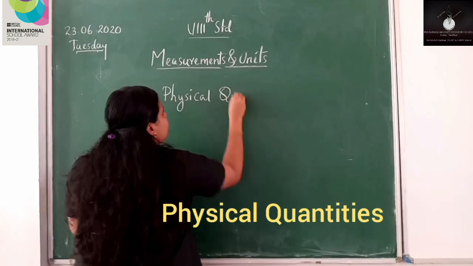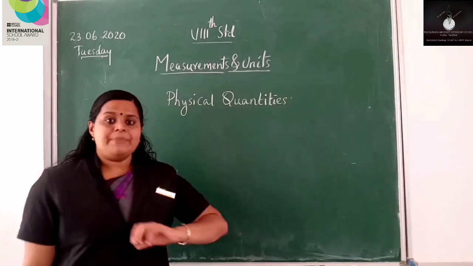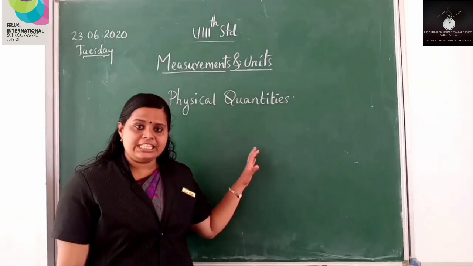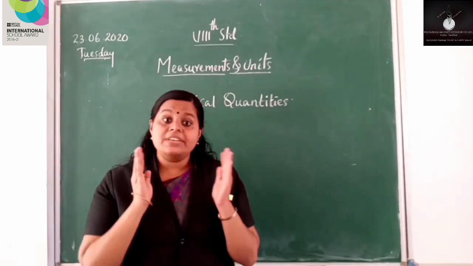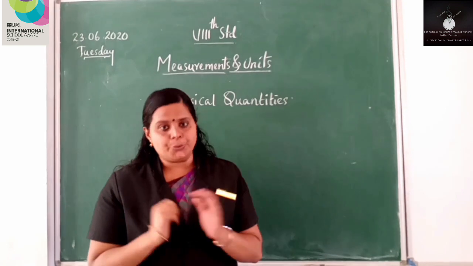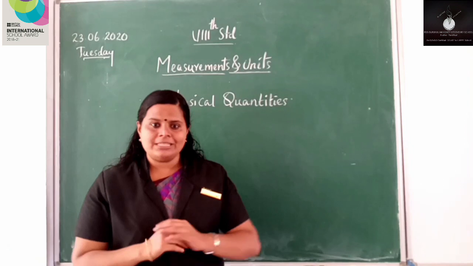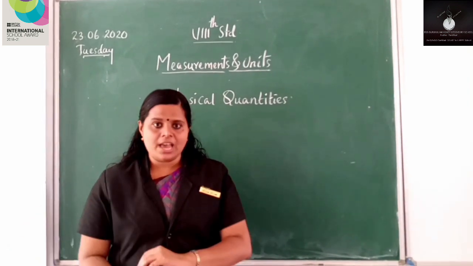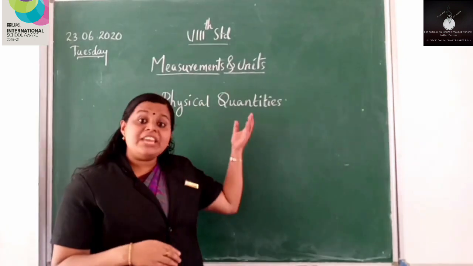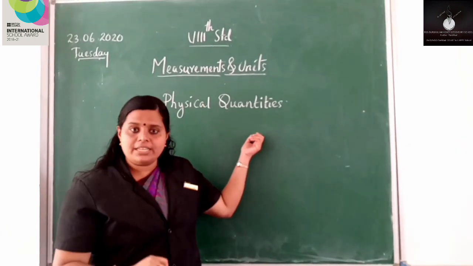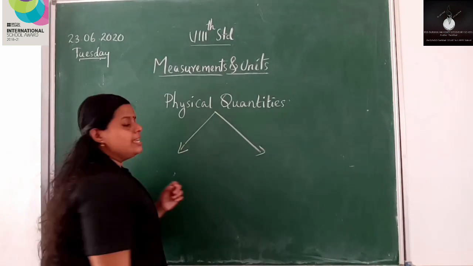Physical quantities. So, physicsile measurements ne parayunna perana physical quantities. And we can classify physical quantities into two. Let me repeat. We have learned about some measurements, that is length, mass, time, etc. So these are all known as physical quantities, and we can classify physical quantities into two.